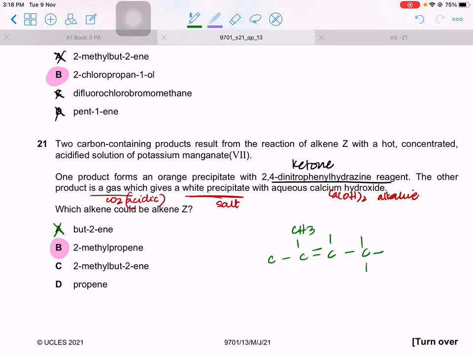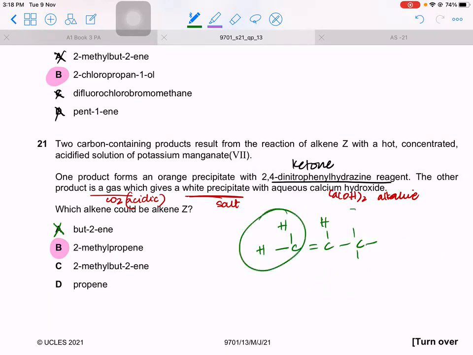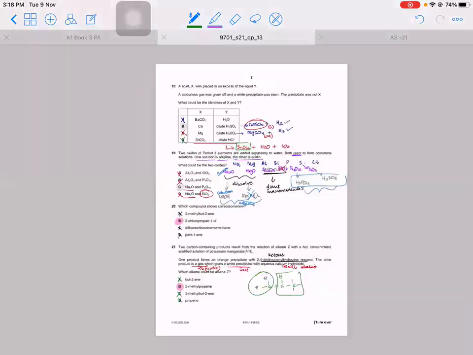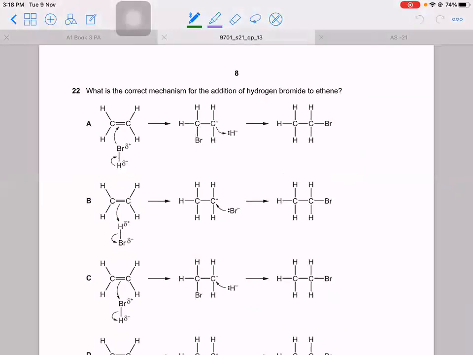Because carbon with the double bond has two carbons, so this will give you a ketone. Carbon with the double bond has one hydrogen, one carbon, so this will give you acid. Can't be the answer. Propene. This is propene. This side will give you carbon dioxide and water. This side will give you carboxylic acid. Answer is B.